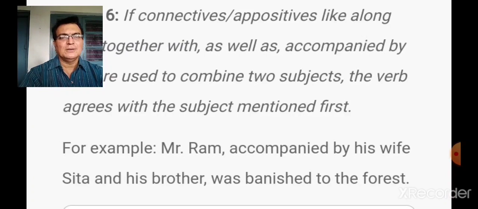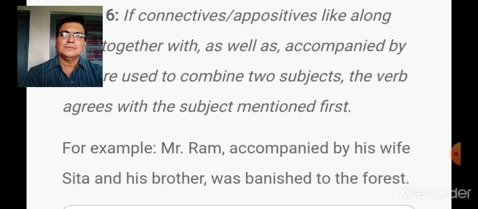Now, for example, Mr. Ram, accompanied by his wife Sita and his brother, was banished to the forest. Mr. Ram was banished to the forest. So what is appositive there? That accompanied by his wife Sita and his brother. You don't have to think about that. You have to think about what is there at the beginning. So what is the subject there? Ram, Mr. Ram. So Mr. Ram was banished to the forest.